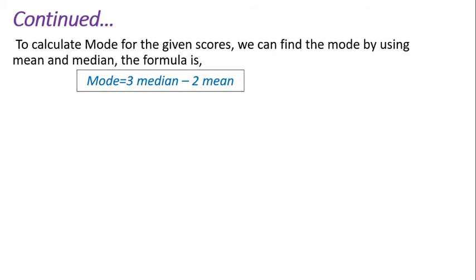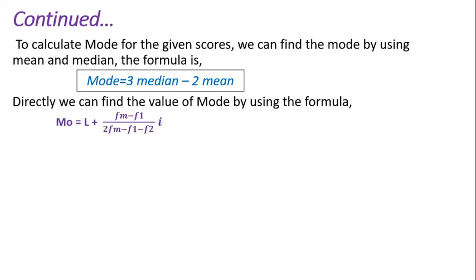But for grouped data, we can calculate the mode as: mode equals 3 median minus 2 mean. We multiply the median by 3 and take the difference from 2 times the mean. So mode is equal to 3 median minus 2 mean. By using this we can identify it. First we have to find the mean, then the median, then use this formula to find the mode for the given distribution. But without the mean and median also we can calculate the mode. How? By using a formula.